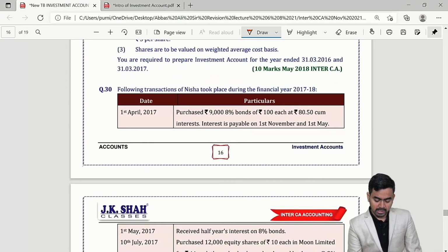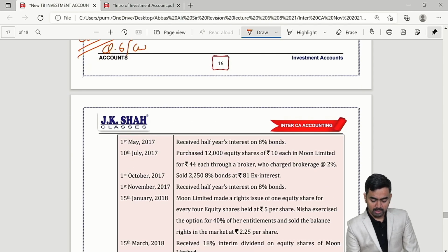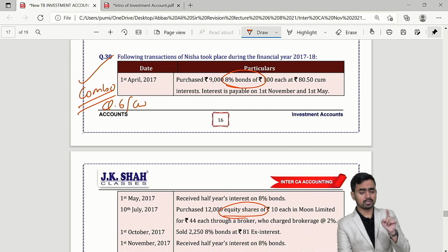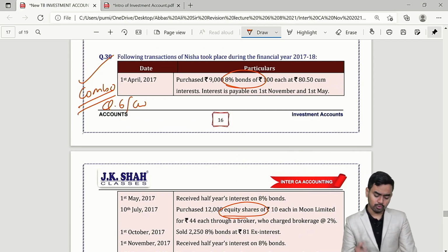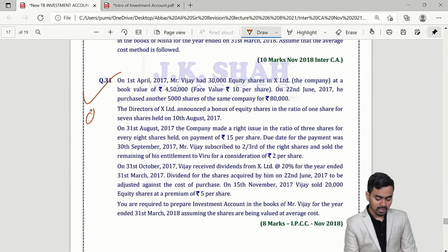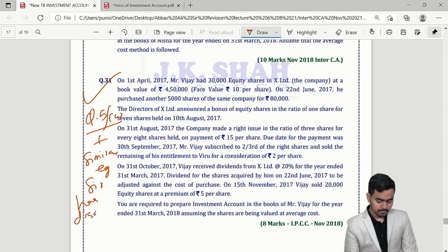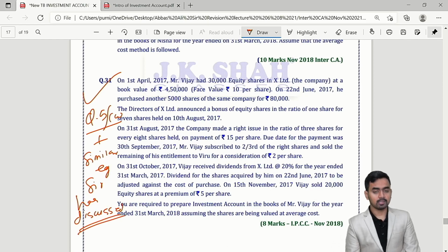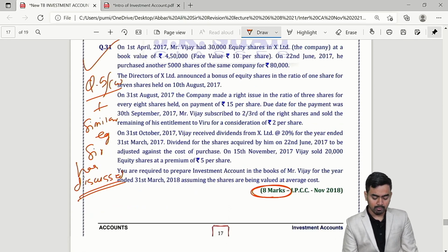Correct? Question number 30 is a combo sum, similar to question number 6 of class work, where they have given bonds and equity shares. Okay, so this combo question you are getting repetitively, so at least one combo question you solve thoroughly, and you will get everything. Question number 31 is exactly similar to question 5 of class work, plus a similar example sir has discussed, like variable income bearing security. The entire example I have discussed, 8 marks.